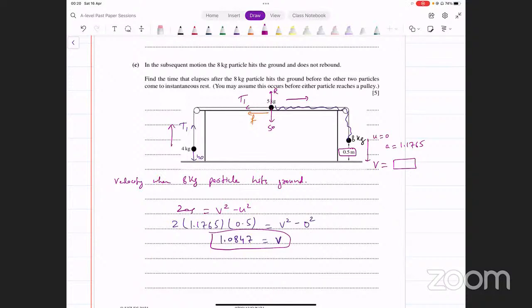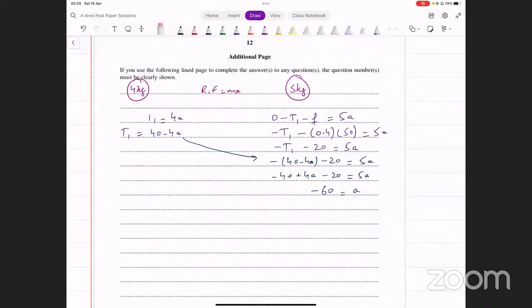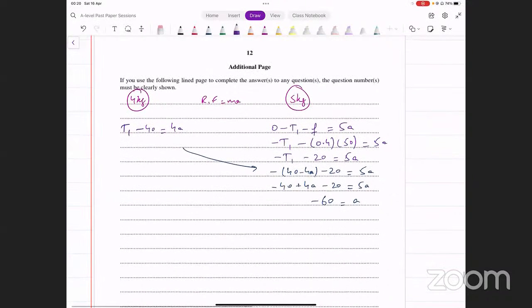Since it is moving upwards, the forward force should have been T1. We did it the other way around there. It should have been T1 minus 40. Forward was T1, backward was 40. So T1 here comes to 4a plus 40.